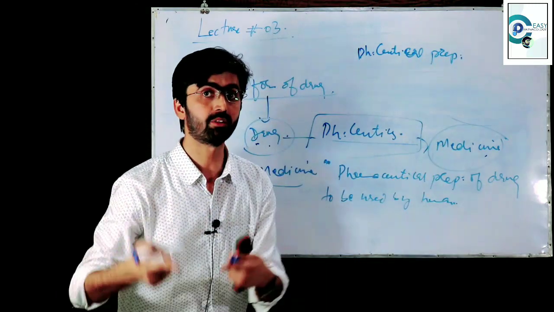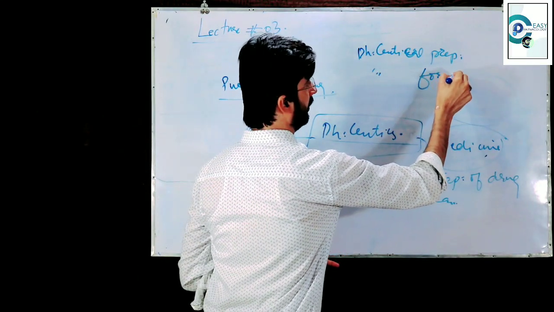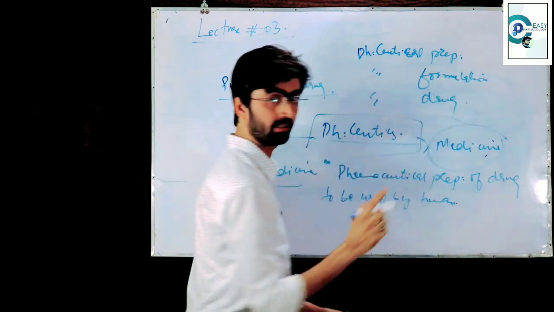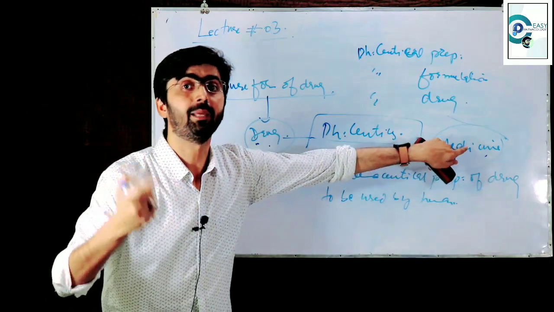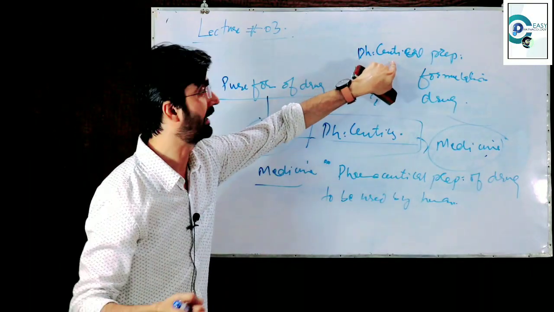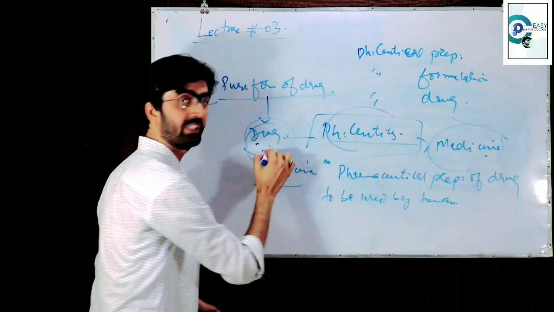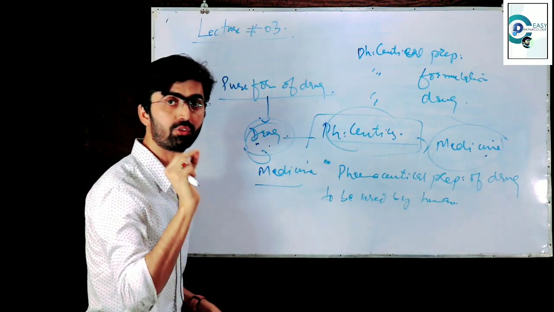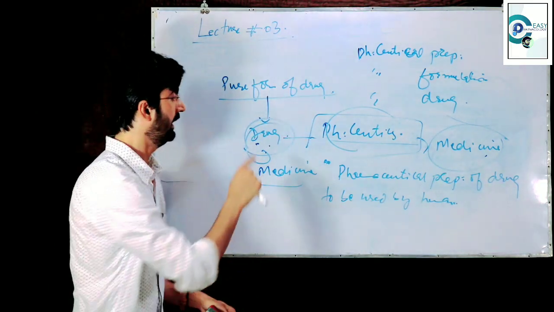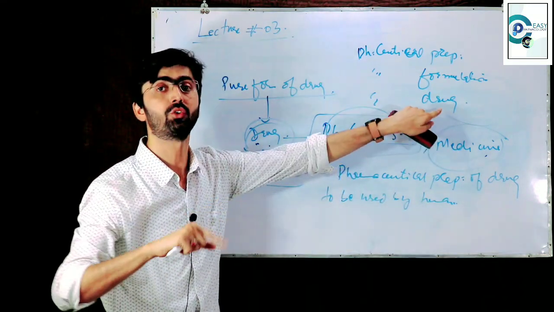Other names of the medicine: pharmaceutical preparation, pharmaceutical formulation, or pharmaceutical drug. This is drug. Medicine is what? Pharmaceutical drug. Because pharmaceutics is that discipline, that process which has converted this drug into medicine. So it is also known as a pharmaceutical drug.